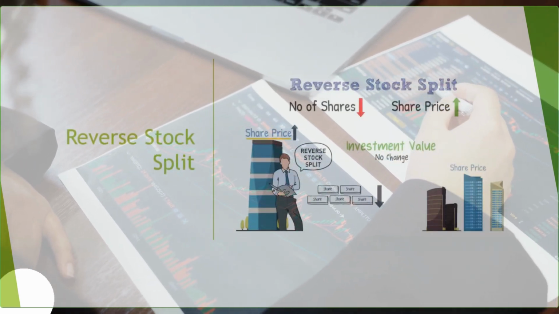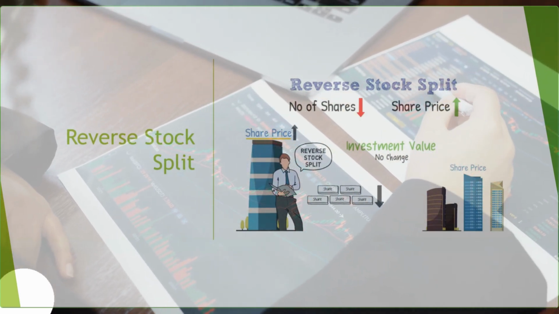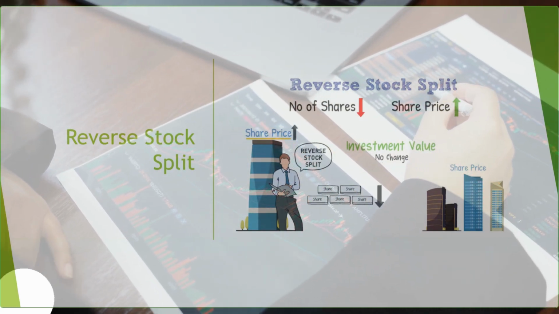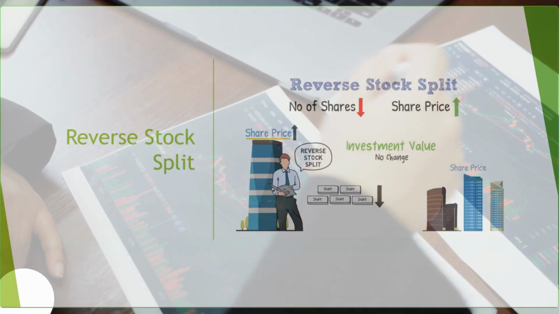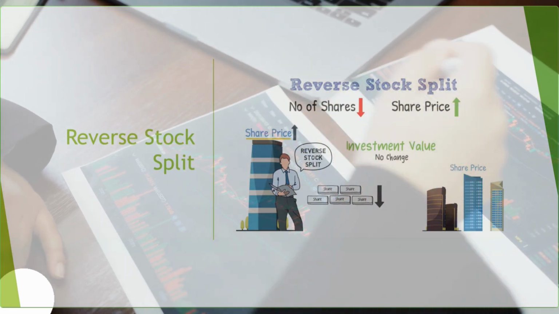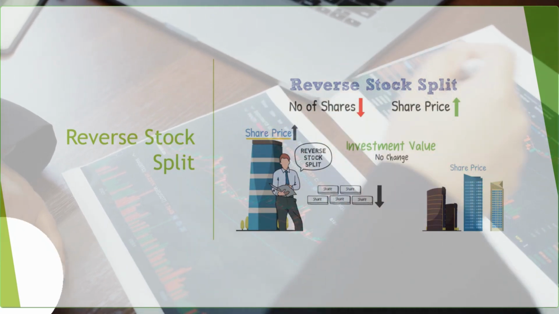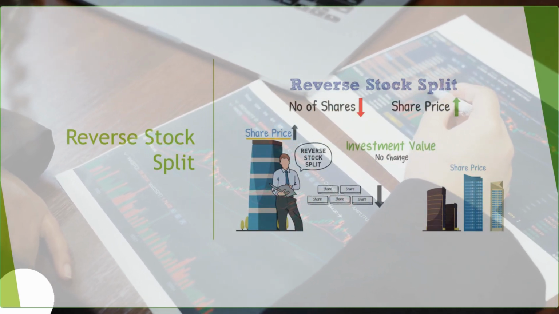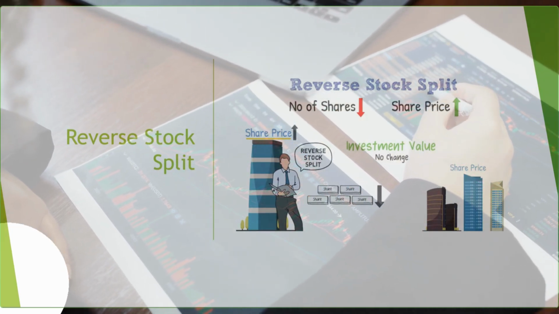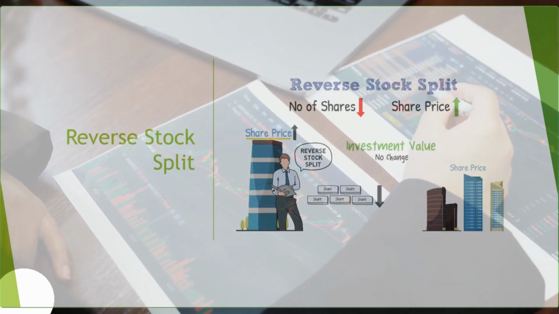Then this is also one concept: a company does a reverse stock split. So they merge the shares, and I have seen this rarely. I have not seen it so far in 5-6 years. But companies sometimes do the reverse stock split. Why do they do it? Suppose their shares become very cheap, 1 rupee, 2 rupees, and there are a lot of free shares floating in the market, right? So to look better and to bring the price around their peers, they merge the shares. In that case, the number of shares reduces and the price increases.